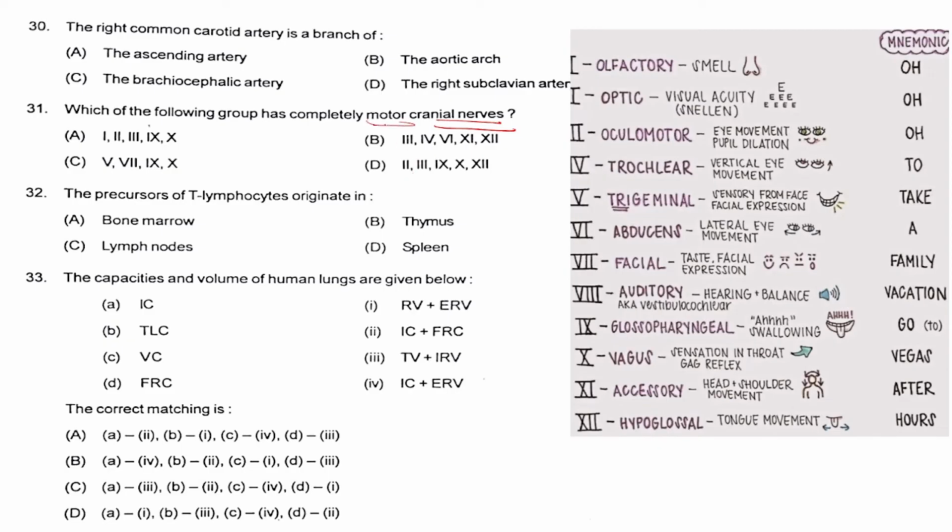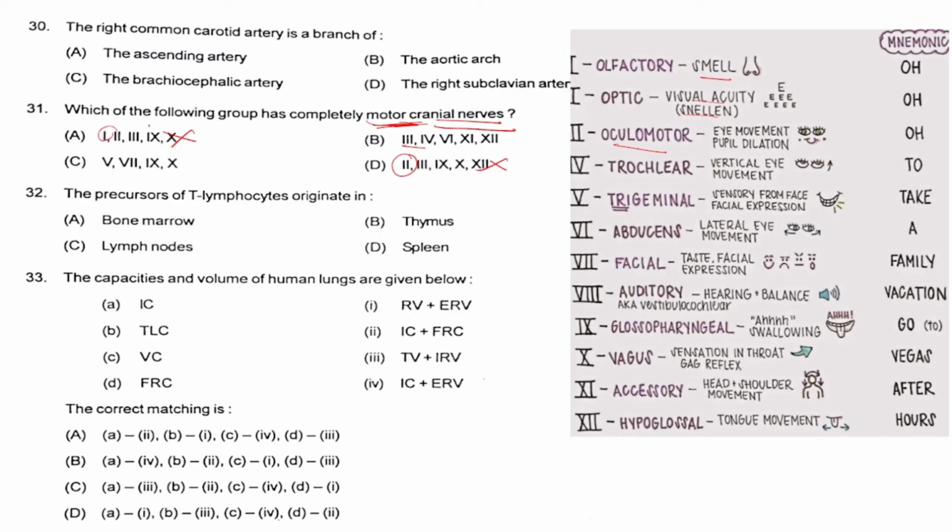The question is asking which of the following is a motor cranial nerve. First, the olfactory and optic are sensory nerves. Olfactory means smell and optic means visual activity. So wherever there is 1 or 2, the option should be incorrect. Next, option B has the third, which stands for oculomotor. Oculomotor is regarding eye movement and pupil dilation. So this is a motor nerve.